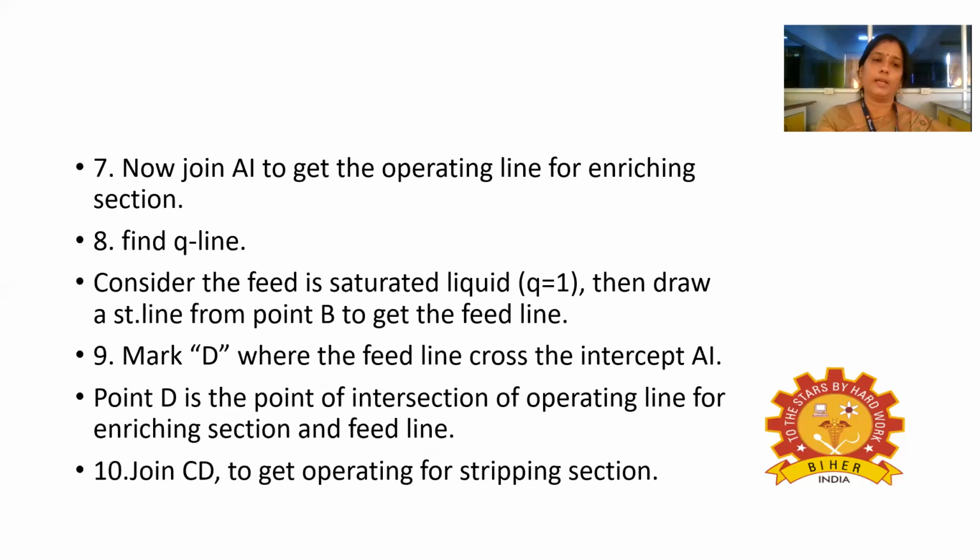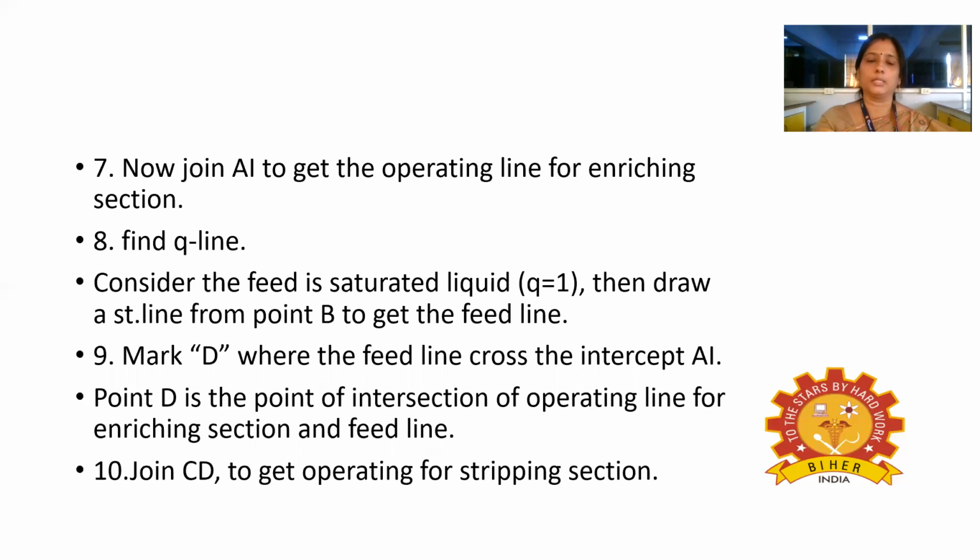And for finding the Q line, we have to consider whether the feed is saturated liquid or saturated vapor. So there are different conditions to draw the Q line. If the feed is saturated liquid, just assuming that, then the Q value will be equal to 1. So we can draw the straight line from the point B to get the feed line.